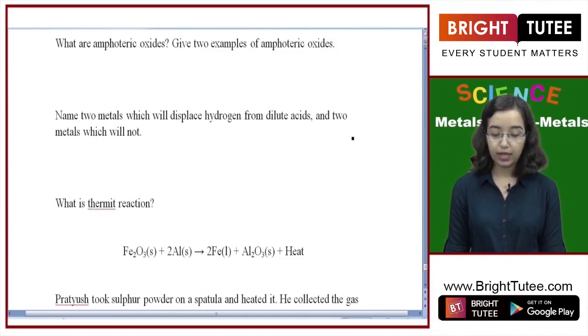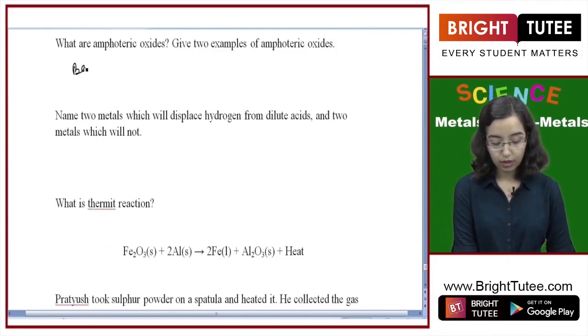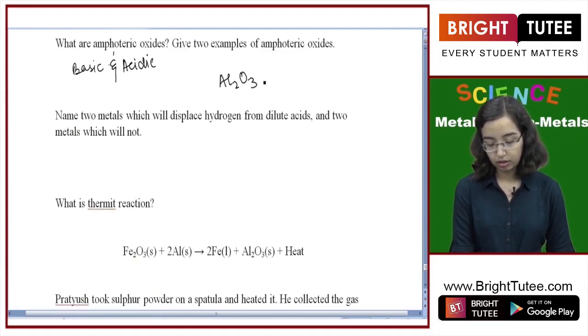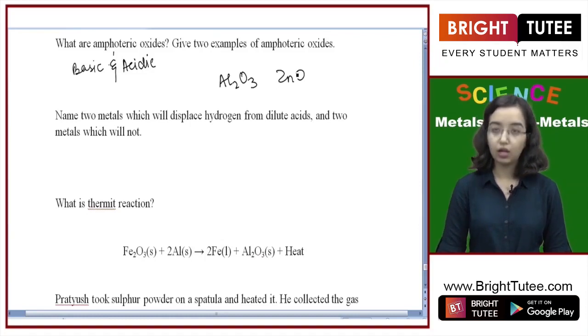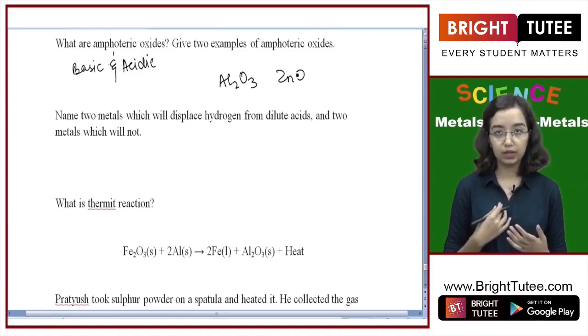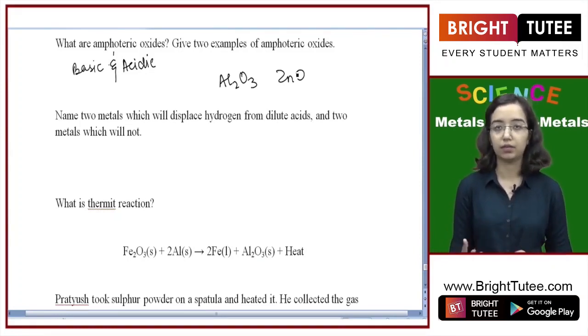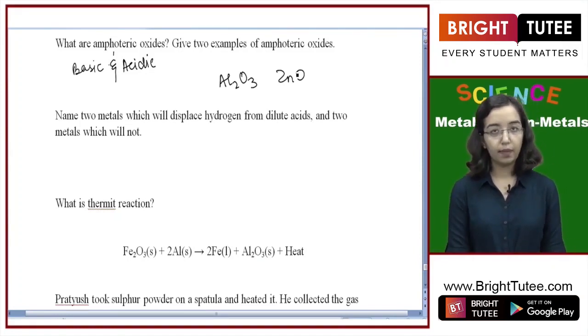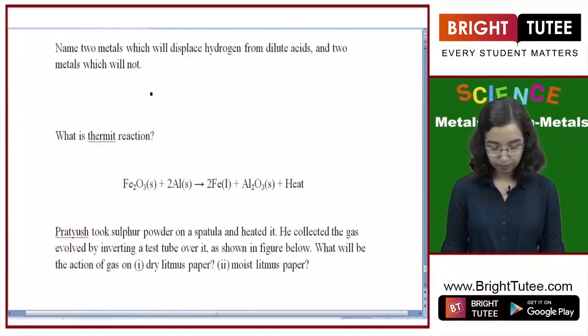What are amphoteric oxides? Give two examples. Amphoteric oxides are those which react both as basic substances and as acidic substances. Two examples would be aluminium oxide and zinc oxide. Aluminium oxide and zinc oxide react both with acids and bases and behave as base and acid respectively in different situations, and that is why they're called amphoteric oxides. Most metallic oxides are actually basic in nature, but not these.